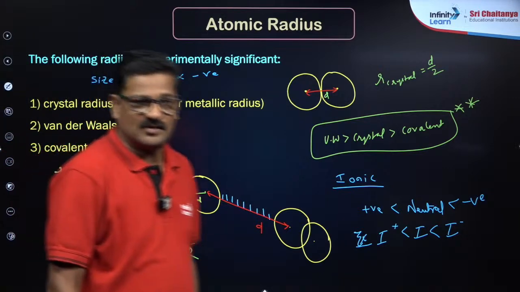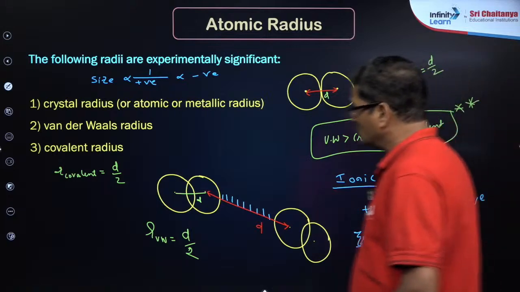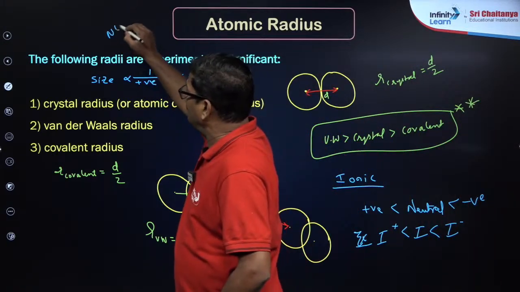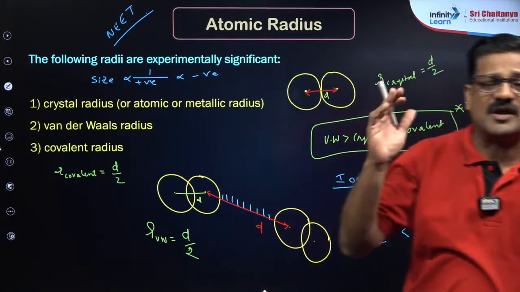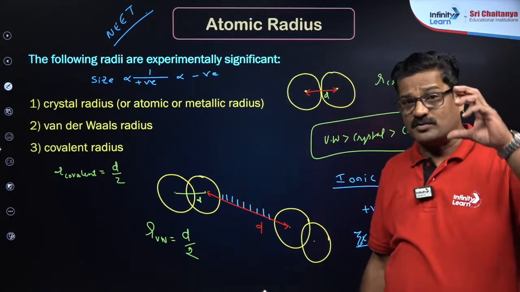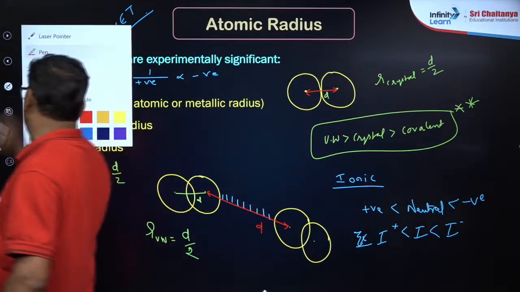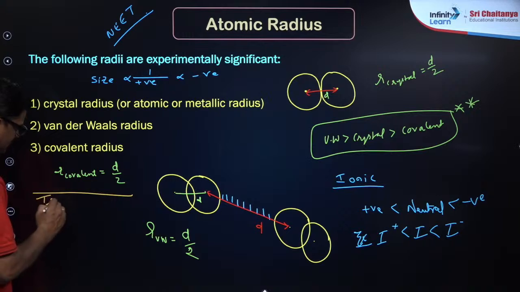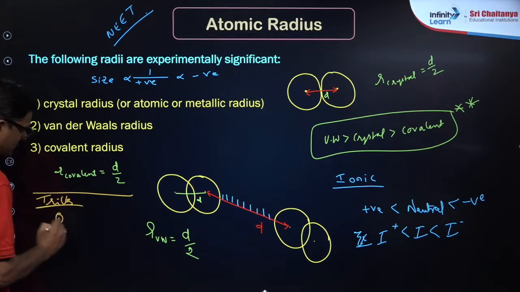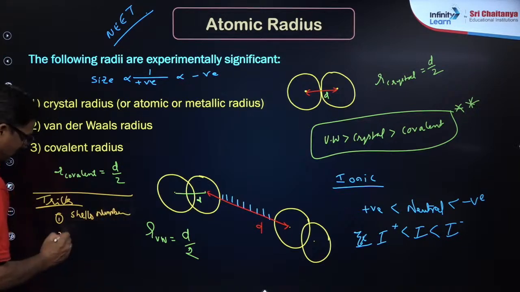For isoelectronic species, first you have to look at the principal quantum number. In the NEET examination, use this logic to solve questions. If you want to compare the radius, first you have to check the number of shells. Here is the trick: first the number of shells, then you take out charge.